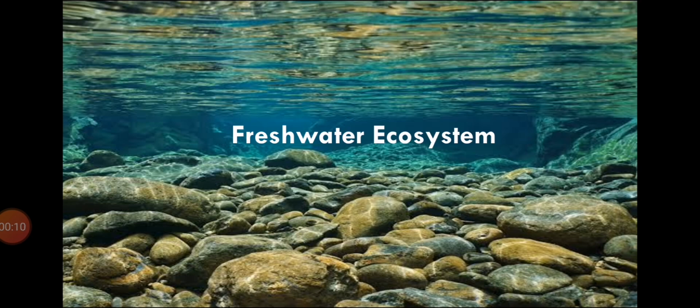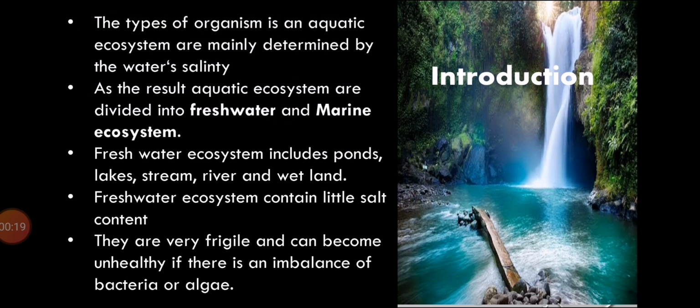So first of all, I am telling you that freshwater ecosystem is also a type of aquatic ecosystem. The type of organism in an aquatic ecosystem is mainly determined by the water salinity. What is meant by this sentence? This sentence means we can easily differentiate or determine organisms through the water salinity. What is water salinity? Water salinity means the salt content in water.